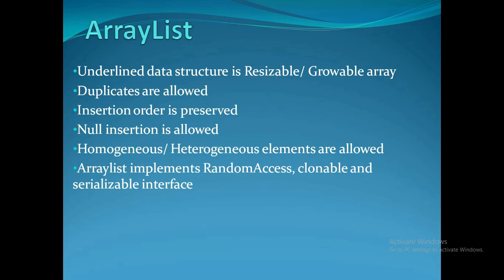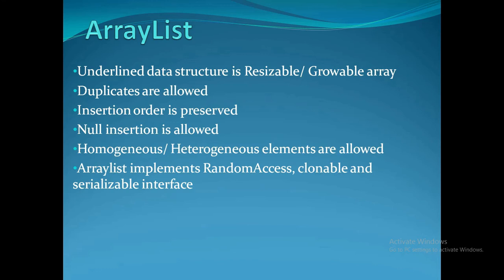Then the third one is Serializable. Serializable means if any class is implementing Serializable, then we can save its state to a file, right? Whenever we are sending data over the network, it must be serialized, and when it is received at the end, it can be deserialized, and this is only possible when the class is implementing the Serializable interface. So that is the basic feature of the marker interfaces, right? So here we have seen all the features related to ArrayList, right? One more thing is